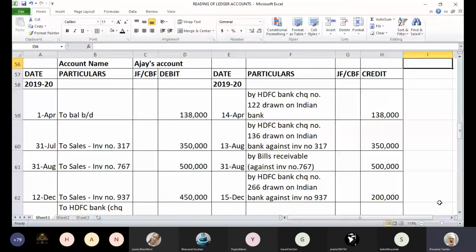That check was deposited by you in your HDFC account. You are having an account with HDFC. So you pass the entry HDFC bank account debit to Ajay's account, 1,38,000 on 14th April. What is the description of this check? The check number is 122 and it is drawn on Indian Bank. Ajay gave you a check on Indian Bank, and with this amount the opening balance was completely settled. There was nothing left out of the opening balance. Am I clear about your doubt now? Yes, sir. Yeah, what's your good name?